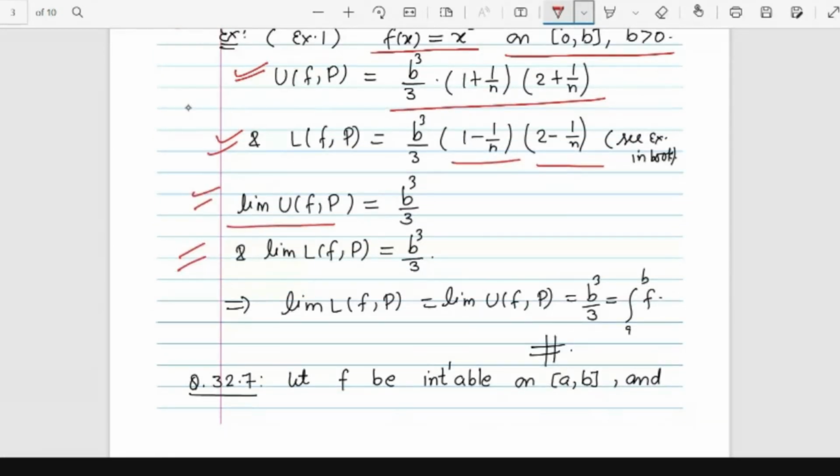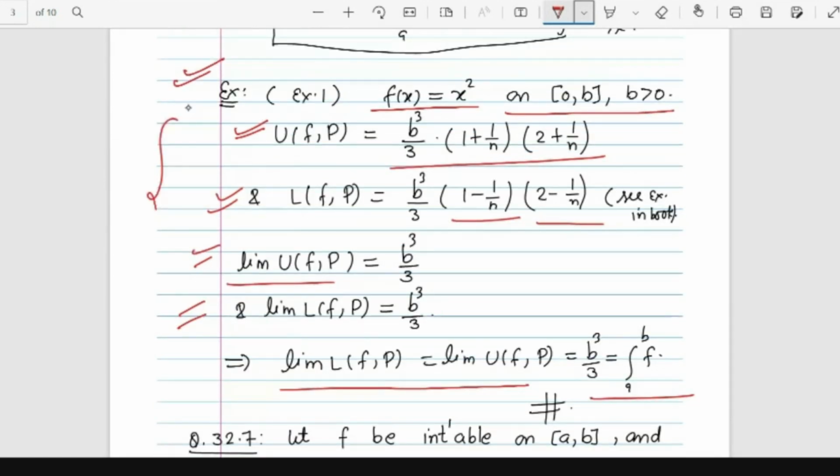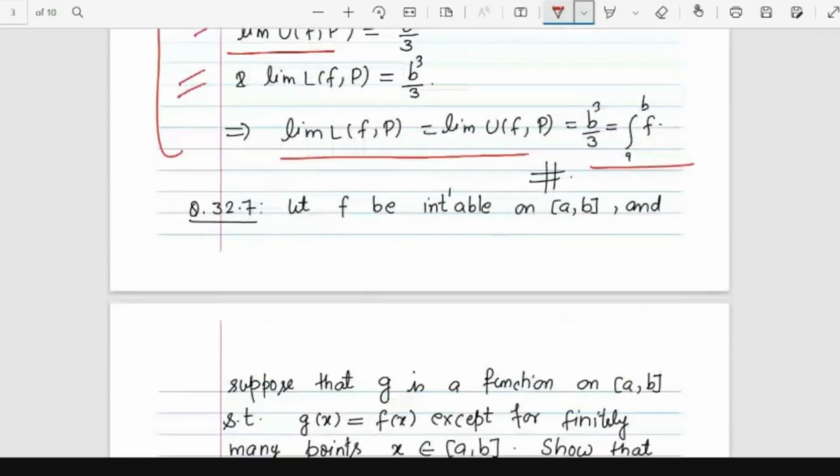So limit of upper sum turns out to be b cube by 3 and limit of lower sum turns out to be b cube by 3. Both are the same. So that means the function is integrable and the value of the integral is nothing but b cube by 3. So this one is quite a simple trick for calculating the Darboux integral of any function.